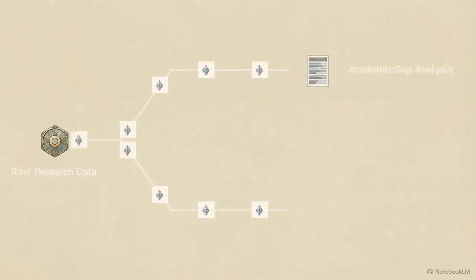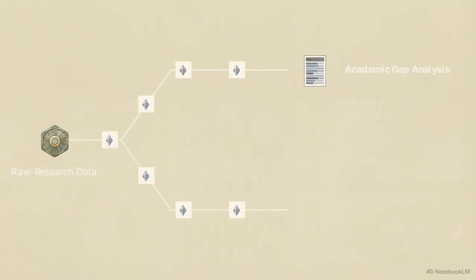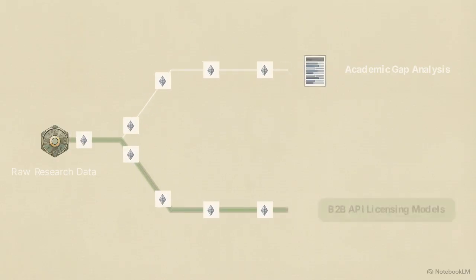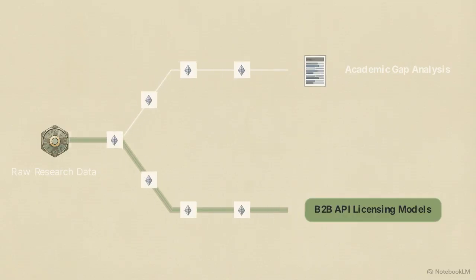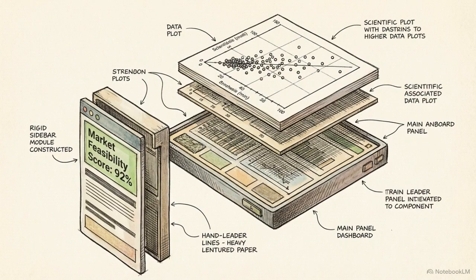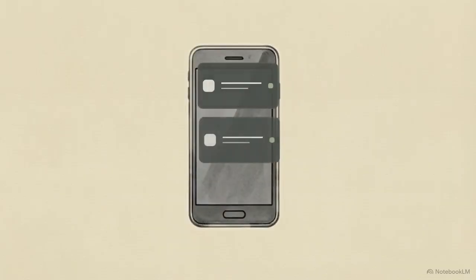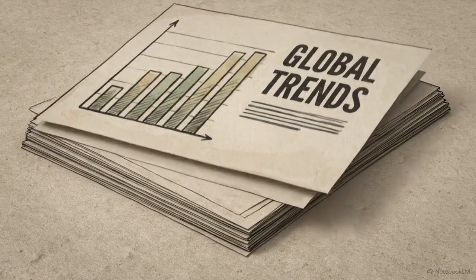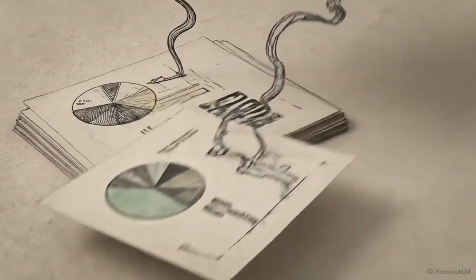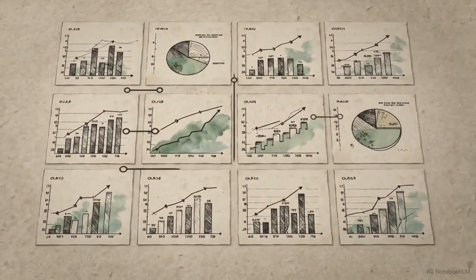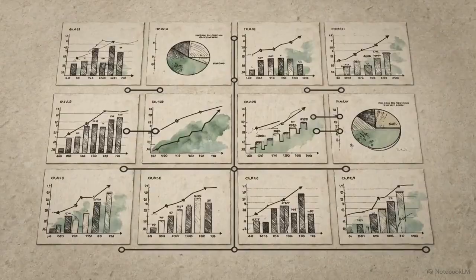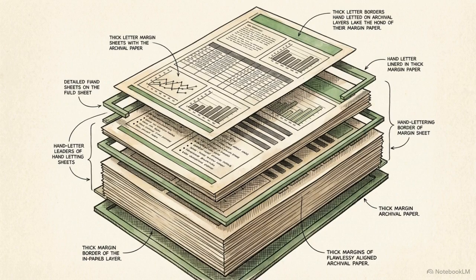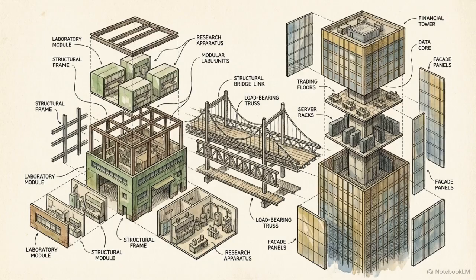The same engine that performs academic gap analysis on the top track generates B2B API licensing models on the bottom track. The AI analyzes market feasibility directly from the scientific data and maps out the features required for a minimum viable product. It then automatically outlines a complete 12-slide Series A investor pitch deck based on the user's specific laboratory expertise. Maintaining strict structural rigor across all modes creates a cost-deterministic bridge between the laboratory and venture capital.